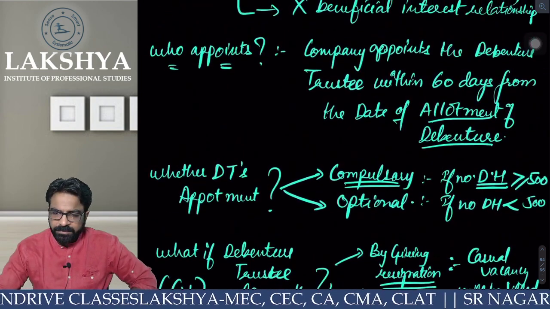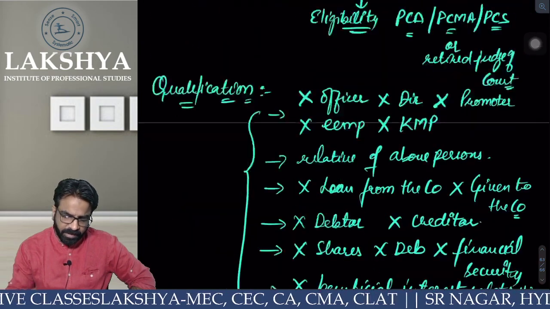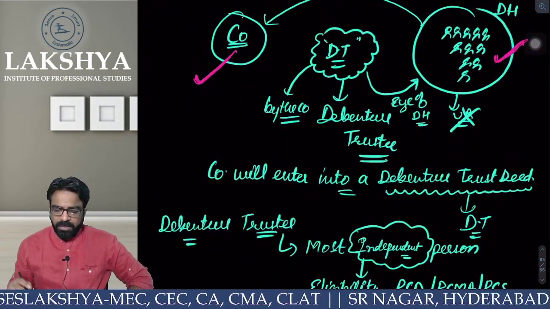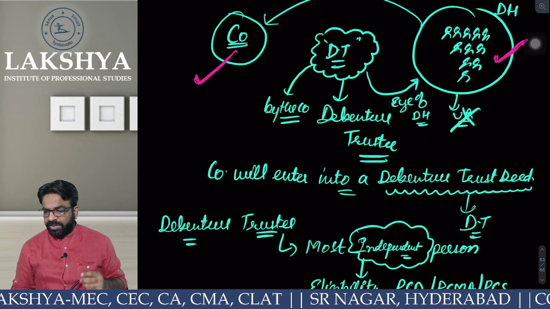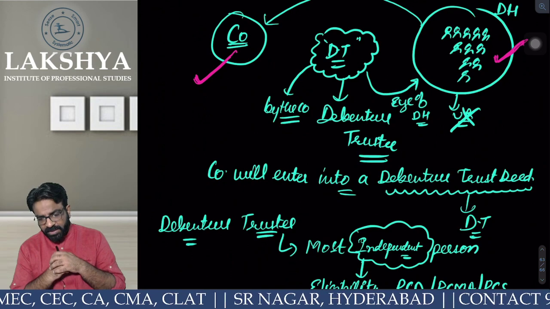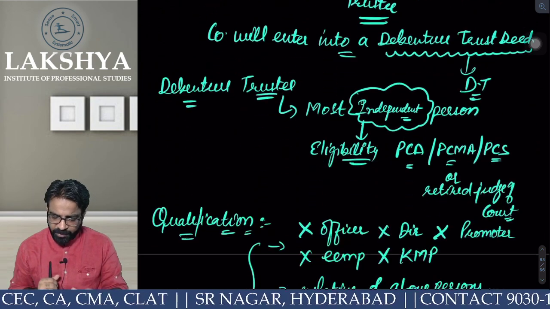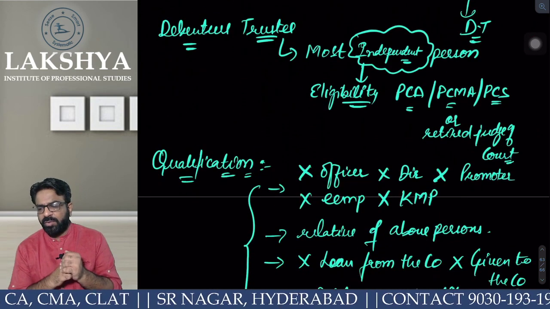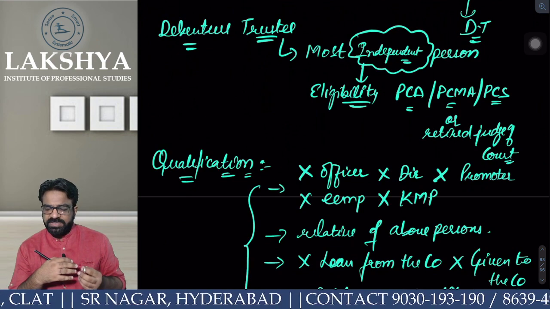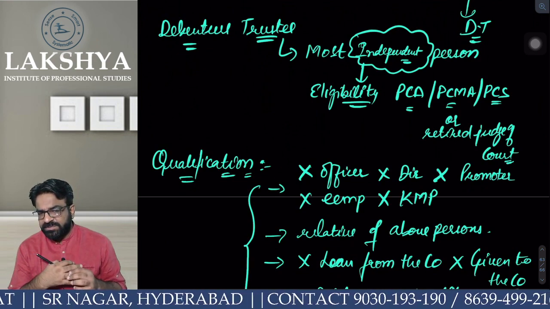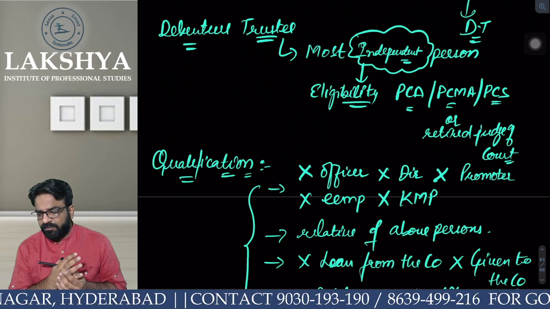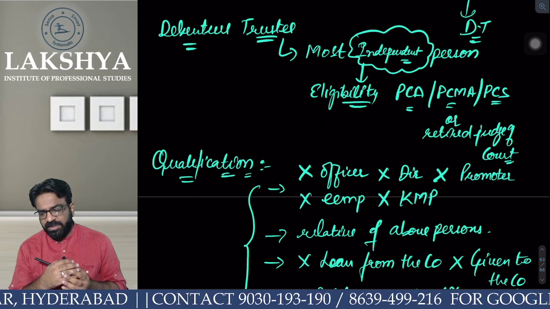Everyone is clear, right? So tell me one thing, one by one. Let's do it again. Who appoints the debenture trustee? Quickly, quick answers. Who appoints the debenture trustee? Company. When does the company appoint the debenture trustee? Within how many days? 60 days from the date of allotment. I'm watching your answers. 60 days from the date of allotment.